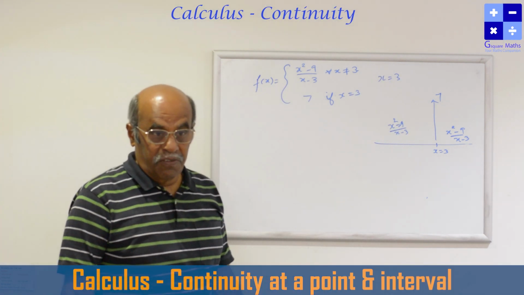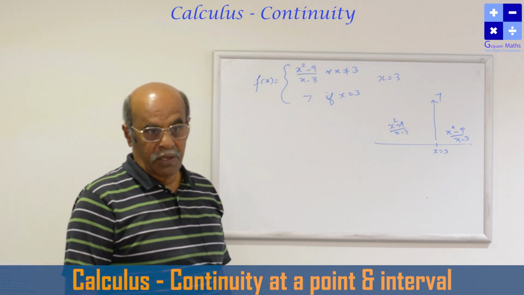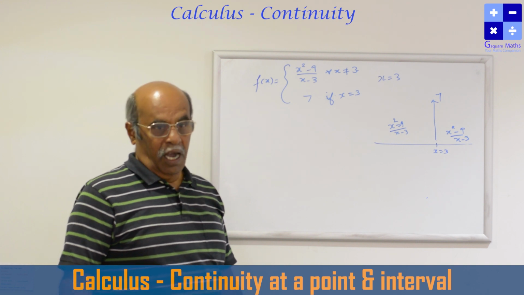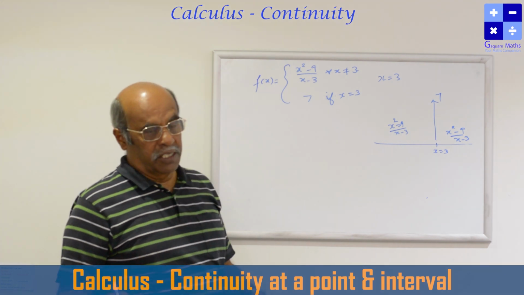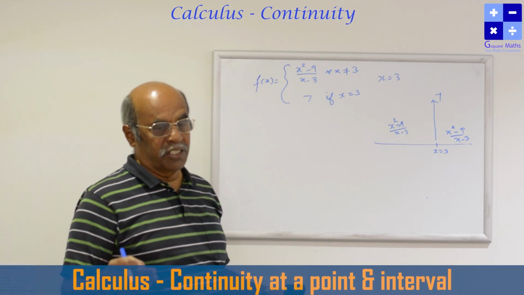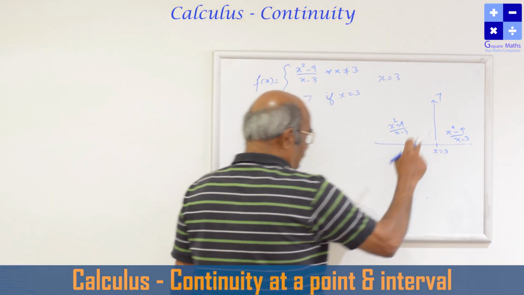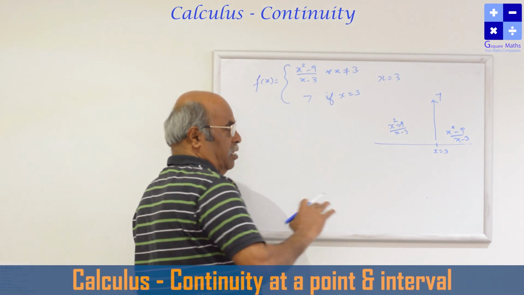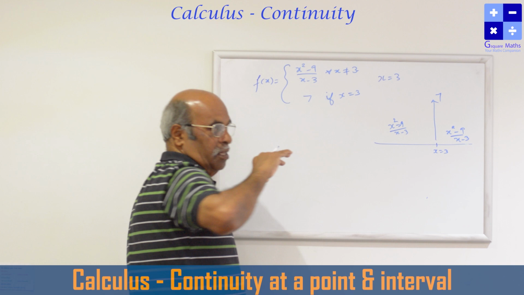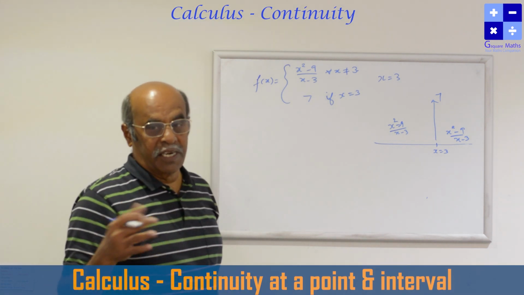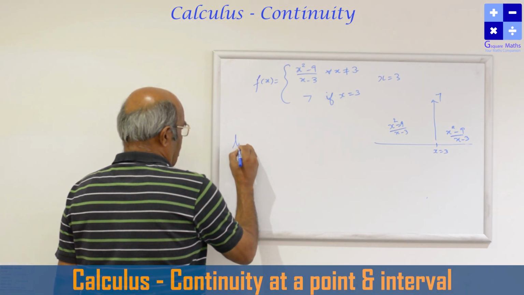To discuss the continuity of the given function at a given point, what we have to do is find out the left hand limit and the right hand limit, and both should be equal, and the function value should be defined. If LHL is equal to RHL is equal to function value, then we can say that the function is continuous. Here, as the function is defined alike on either side of 3, left side also the same function, right side also the same function, instead of left hand limit and right hand limit, we can find out the limit value. So let us find out the limit value.